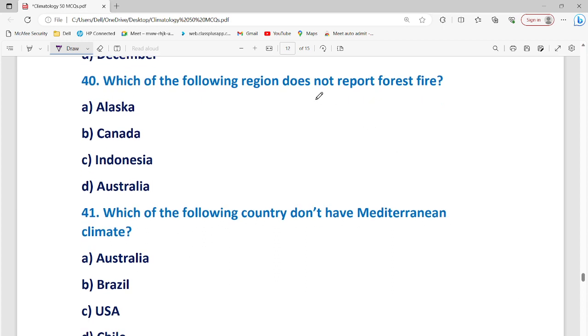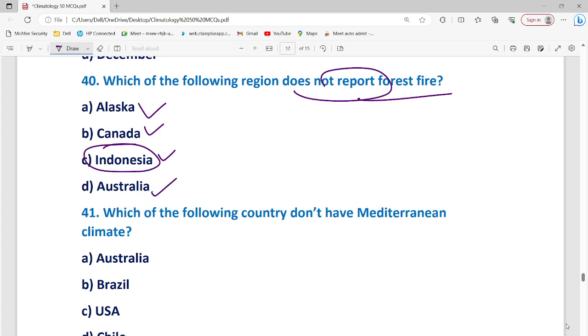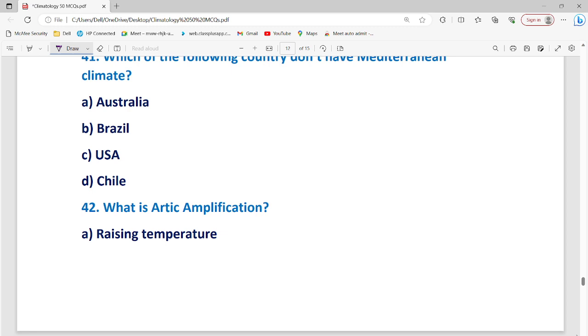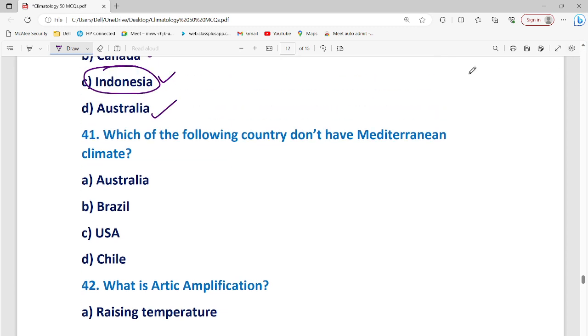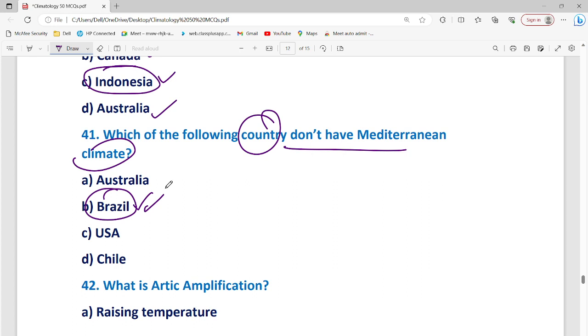Which of the following regions does not report forest fire: Alaska, Canada, Indonesia, Australia? Indonesia, because of its wet and humid climate. Which of the following countries doesn't have a Mediterranean type of climate? Obviously it would be Brazil. Australia has a Mediterranean type of climate in South Australia and West Australia, the US too, and obviously the western part of Chile.